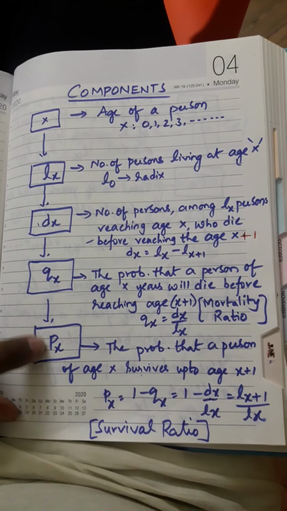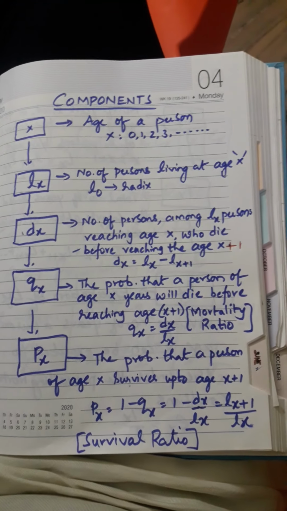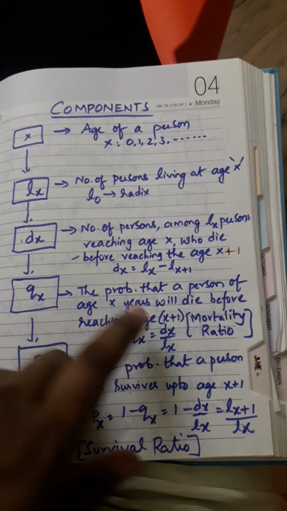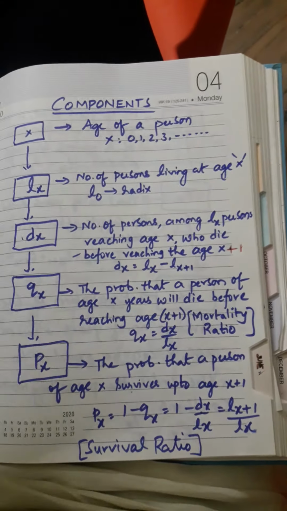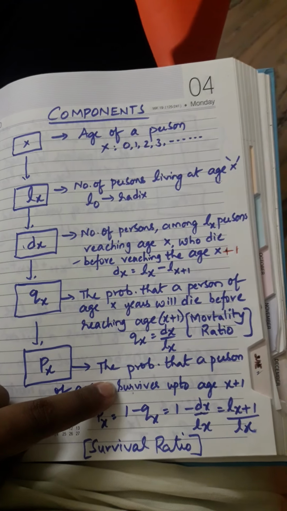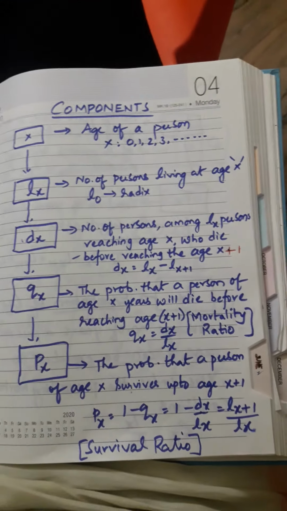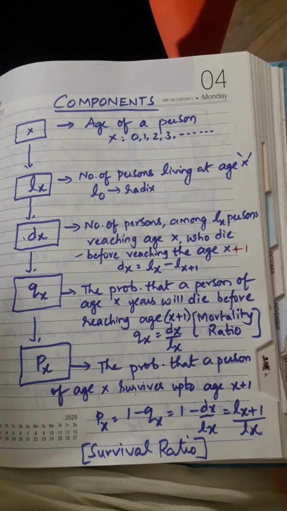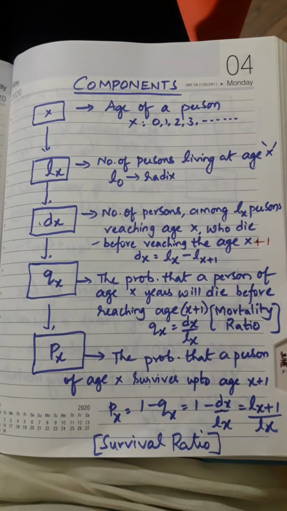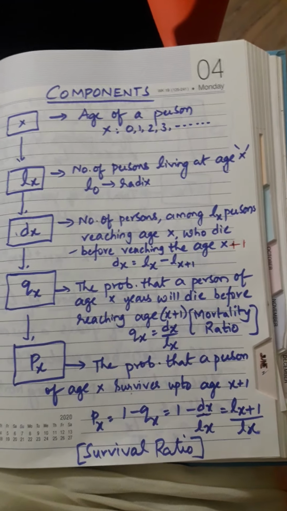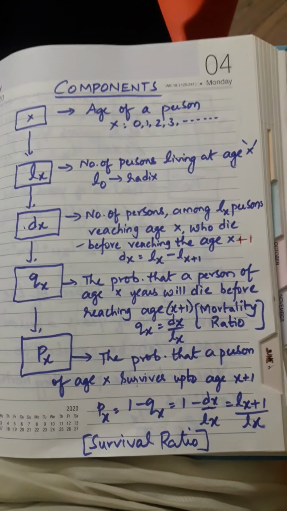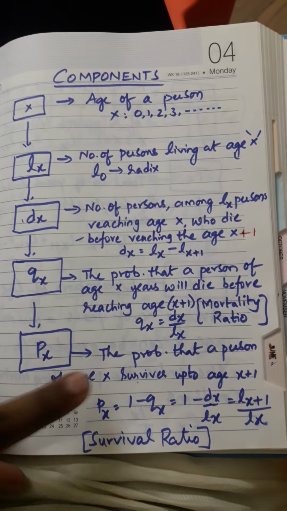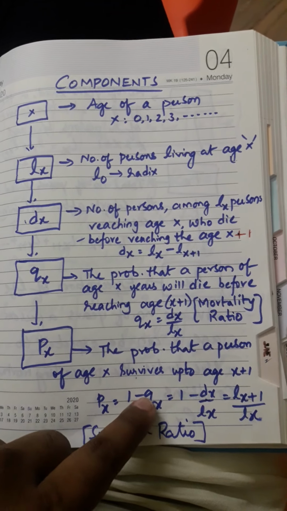Next is px, the probability that a person of age x survives up to age x plus 1. In the previous condition you saw the probability of their dying before reaching the next year. Here you are calculating the probability of their surviving up to age x plus 1. Of the x people you have selected who reach age x, how many survive till age x plus 1, and what is that probability? So that formula I have taken as px equals 1 minus qx.